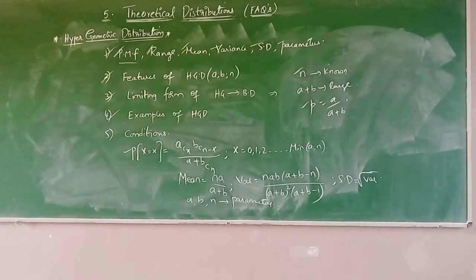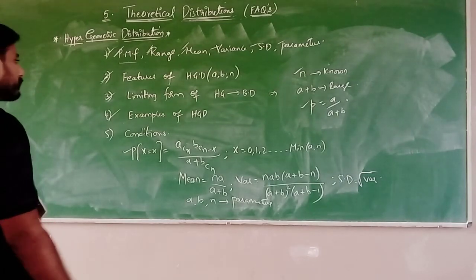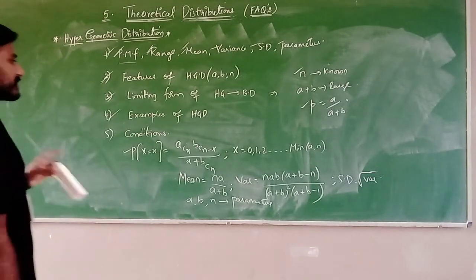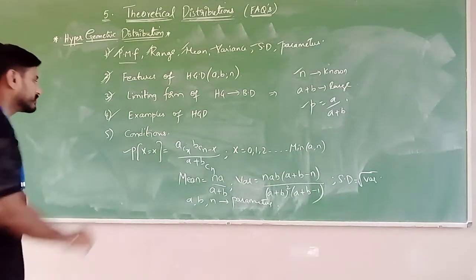Next, examples of hypergeometric distribution. What are the examples? Number of boys in a committee when 5 students are picked from 30 boys and 20 girls. Right? That is one example. And the second example of hypergeometric is number of vegetarians among 8 selected from a hostel in which there are 12 vegetarians and 8 non-vegetarians. So these are all the examples of hypergeometric distribution.